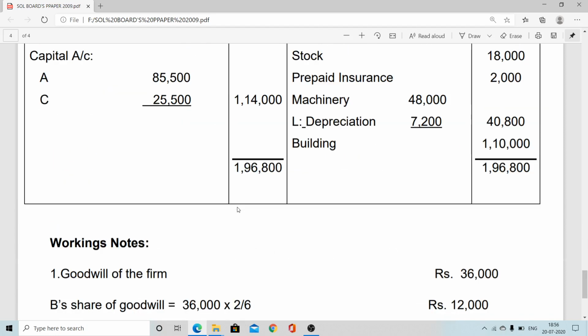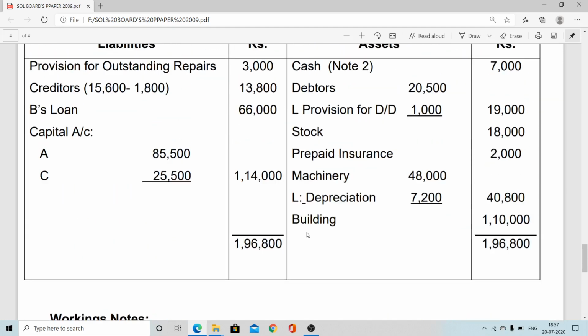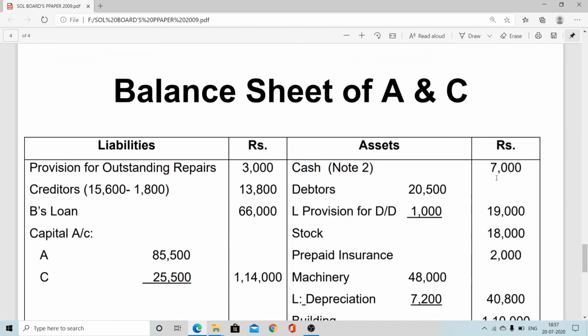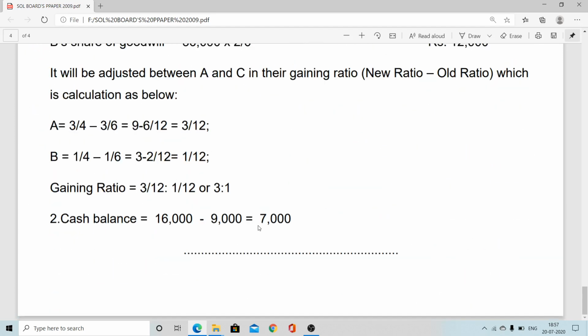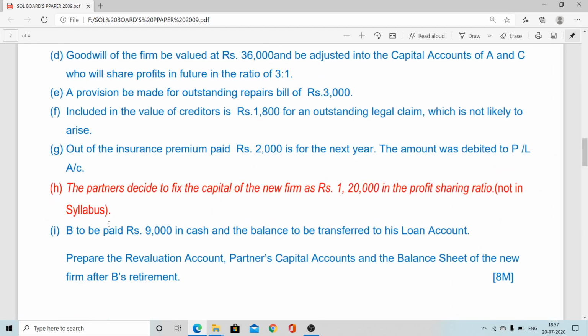Now regarding working note two, that is the cash balance: 16,000 old cash balance and 9,000 paid, so 7,000 is the new cash balance which appears in the new balance sheet, 7,000. After that, both sides tally. So this is not new, only one adjustment regarding the insurance premium. That part you have to note properly. Any expenses, if prepaid, will come on the asset side. Once on the new balance sheet, again it goes to the revaluation credit side. So this is the solution for the year 2009.